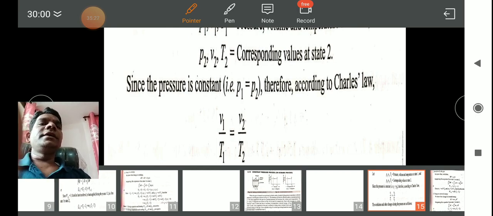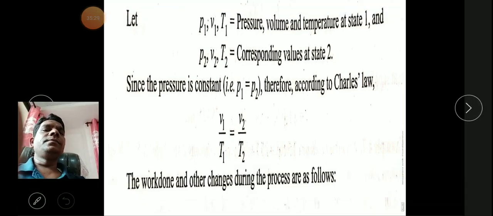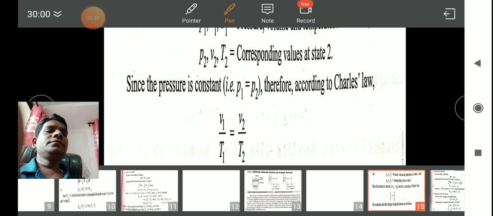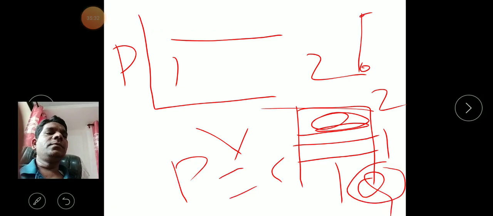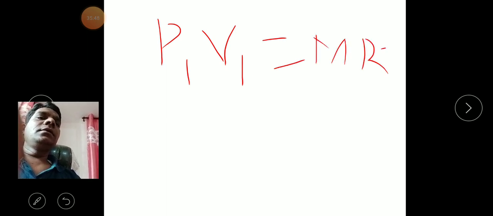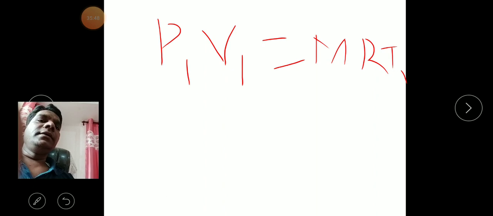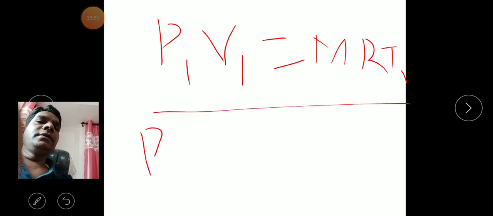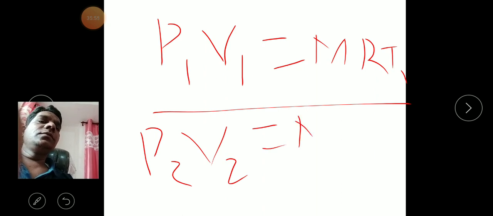So look at here, consider one more blank slide. Here the initial condition is P1 V1 equal to M R T1, and the final condition is P2 V2 equal to M R T2, right?